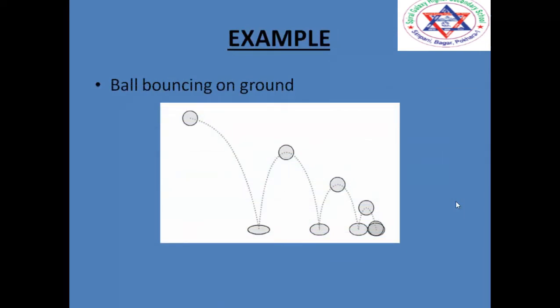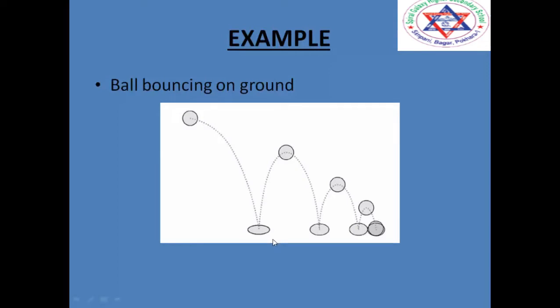When I bounce a ball against the ground, the ball not only goes and bounces and moves to a new location, but also there is a change in the shape of the ball. Why is there a change in the shape of the ball? It is because when the ball bounces and strikes the ground, the ball exerts a force on the ground.